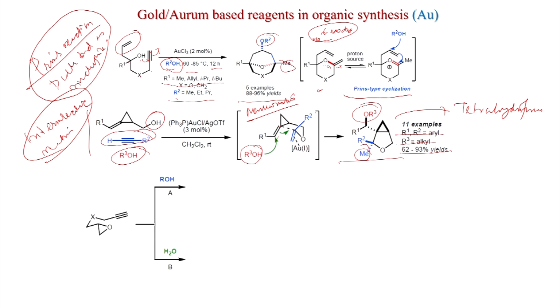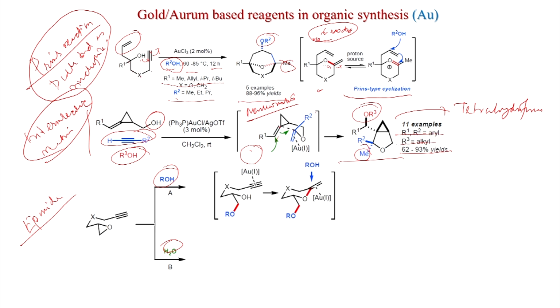Now, if you have an epoxide, so this is an epoxide. So, with epoxide and alkyne, if you add alcohol, what we know is that alcohol can open an epoxide. Nucleophilic opening of epoxide with alcohol as well as water is possible, and after opening of the epoxide you get this OH and OR here. Now, this OH can do the cyclization with the gold, and here of course the 6-exo-dig will happen, because you get a 6-membered ring here.